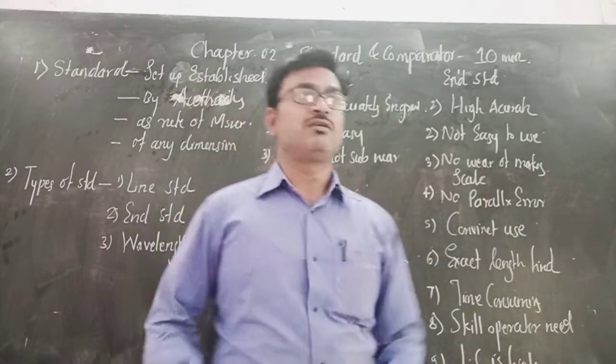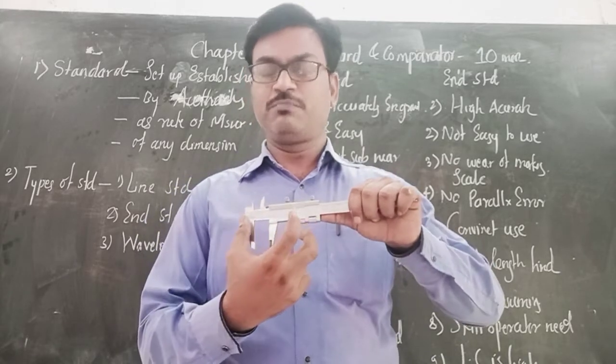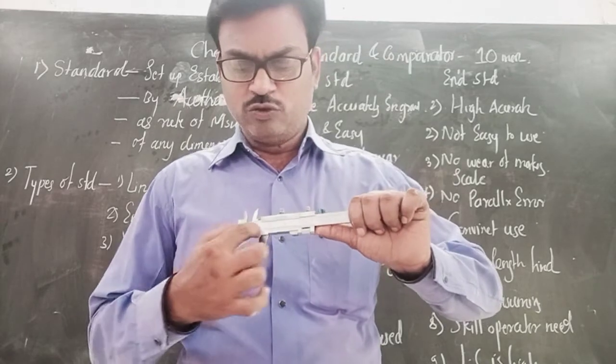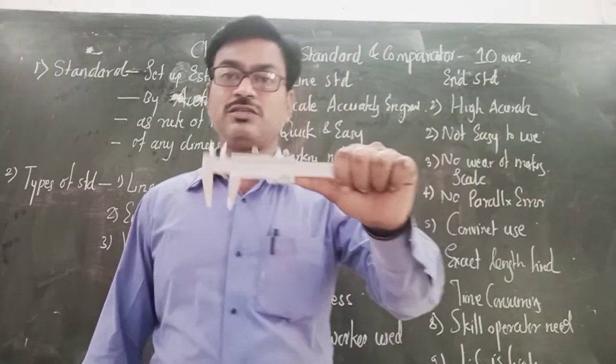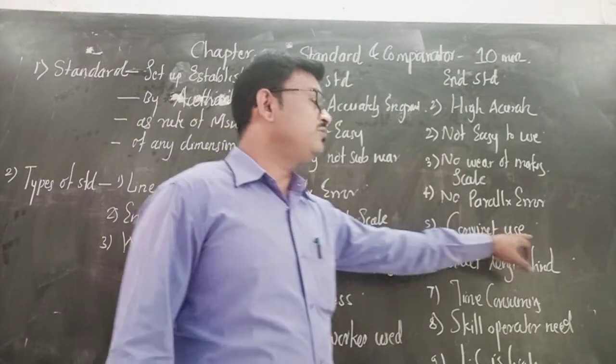No parallax error. Obviously, when you take the reading for measurement purposes, at that time no parallax errors are induced. Here no parallax observations are found. That's why the measurement obtained is correct. Convenient to use.